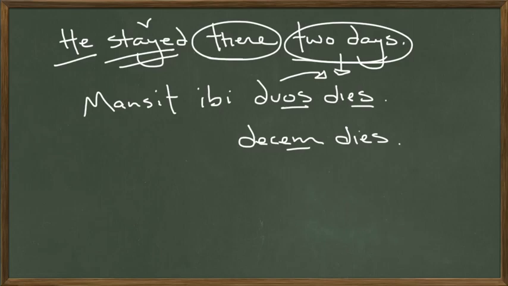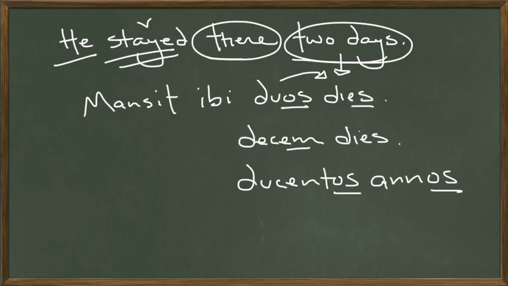Now, he obviously can't stay there for 200 years, but what if something else stayed there for 200 years? So we could say a building. The building stayed there for 200 years, and we don't have to change our verb for that. Mansit will work with the building too. Mansit ibi ducentos annos. He stayed there 200 years. Annos is in the accusative, it's plural. And ducentos, which is describing annos, is also accusative plural.